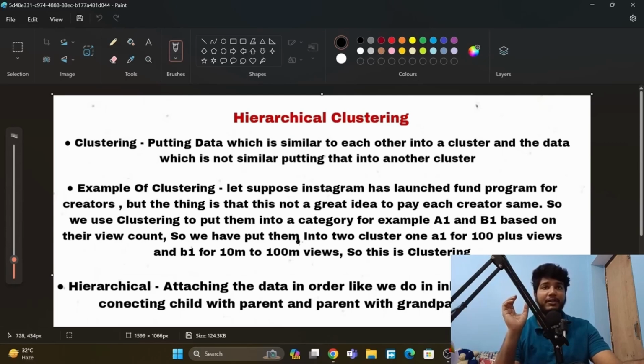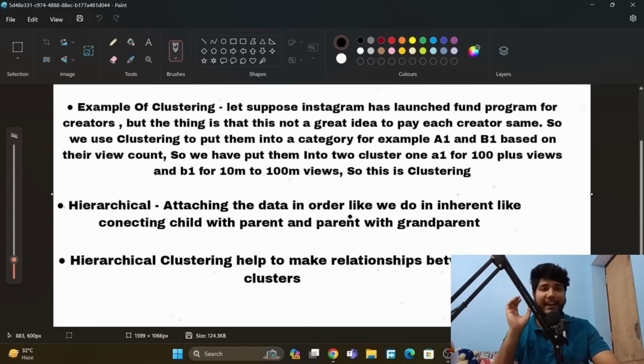So we have put them into two clusters, A1 for 100 million plus views and B1 for 10 million to 100 million views. So this is clustering. So what is hierarchical? Hierarchical is attaching the data in order like we do in inheritance, like connecting child with parent and parent with grandfather. Okay, so this is hierarchical. Hierarchical clustering helps to make relationships between clusters.